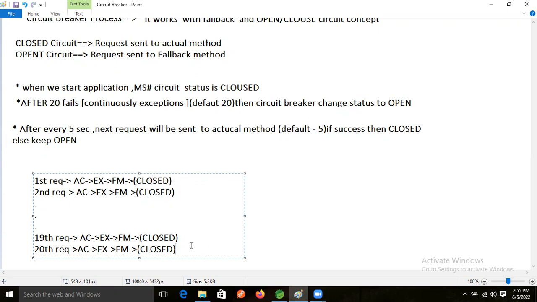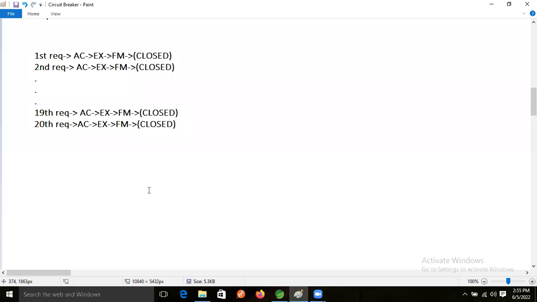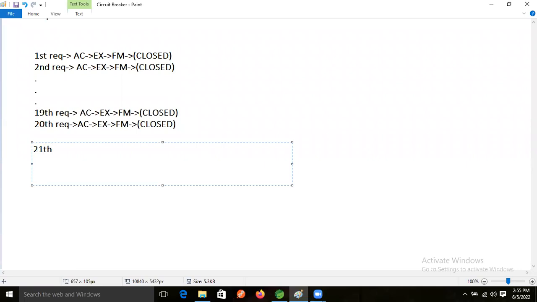Closed only, right? Now from here onward, after then what will happen now? From the 20th, the 21st request came, then what will happen now?